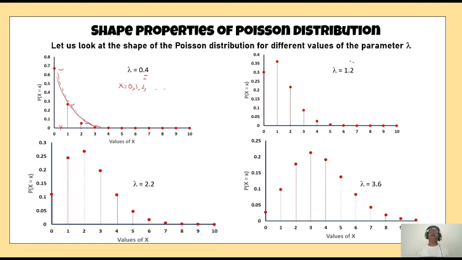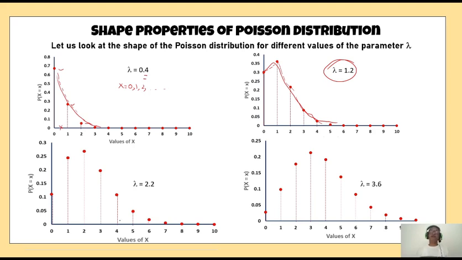Now increase the value of lambda from 0.4 to 1.2. Initially the probability is 0.3, goes up to close to 0.4. Then it starts coming down, and after a stage, it becomes very close to 0. But if you connect them by a dotted line, then you see there is a tendency. That means it is right skewed. It is a curve having a long tail on the right side. So this is a right skewed curve.